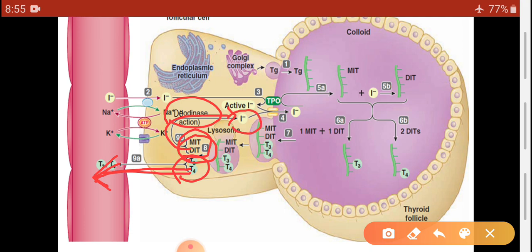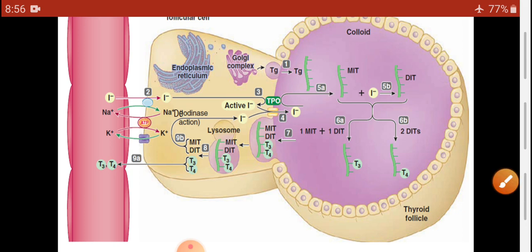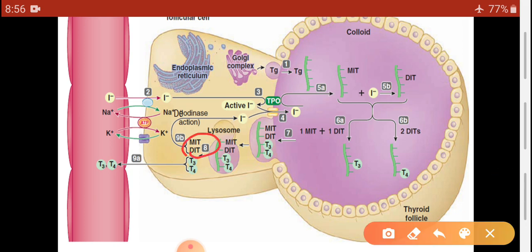So iodine is released from MIT and DIT, and this iodine is again used for the synthesis of T3 and T4 hormones.